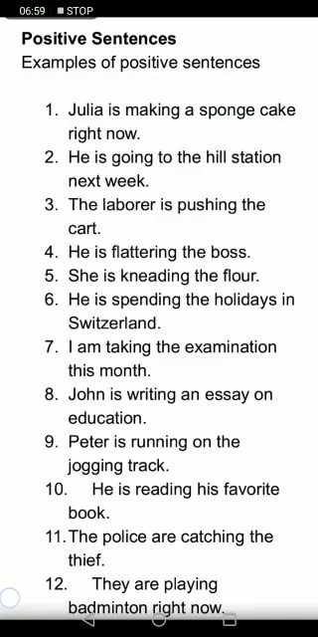Now look at seventh example. I, what do you use with I? Am. I am taking, right? And come to number 12. They is plural. With third person singular we use is, with I we use am, and with you, we, they, plural, we use are. They are playing, right?